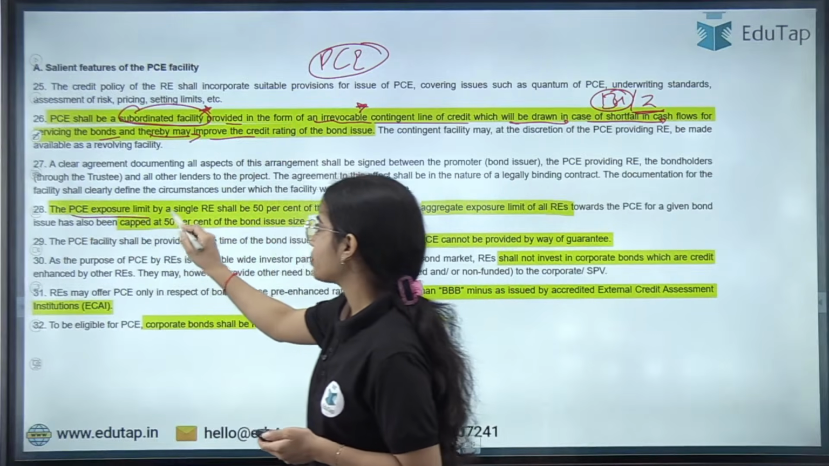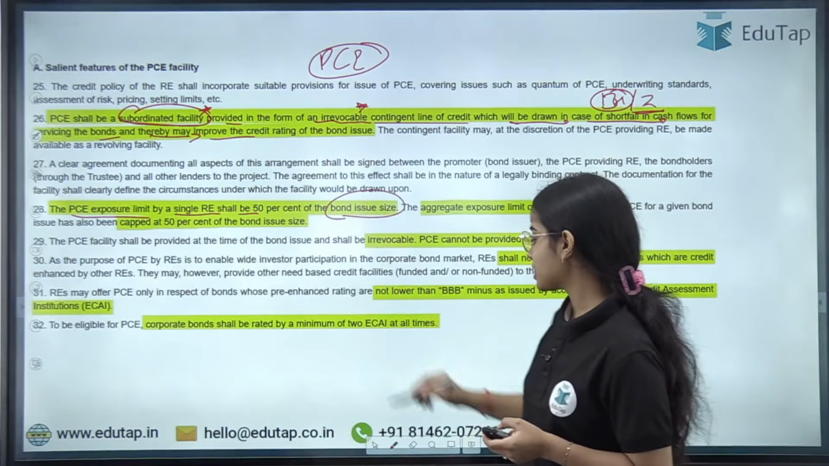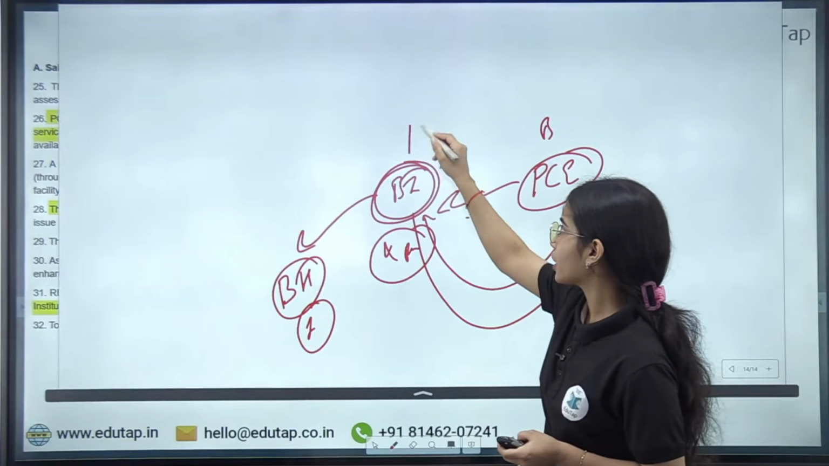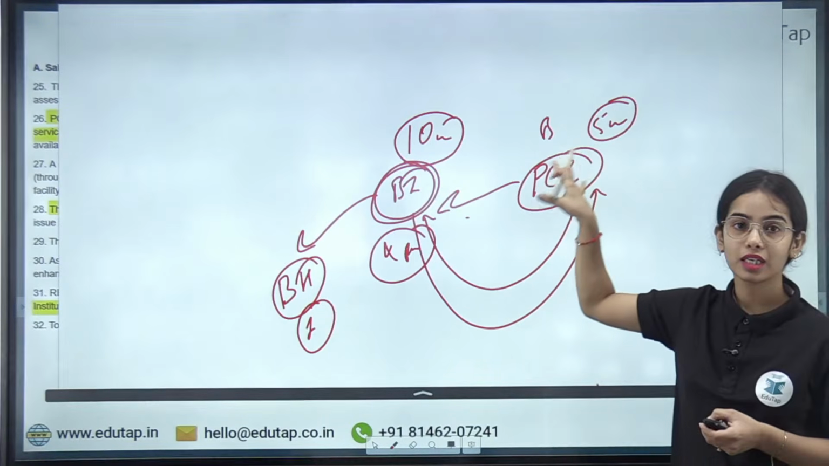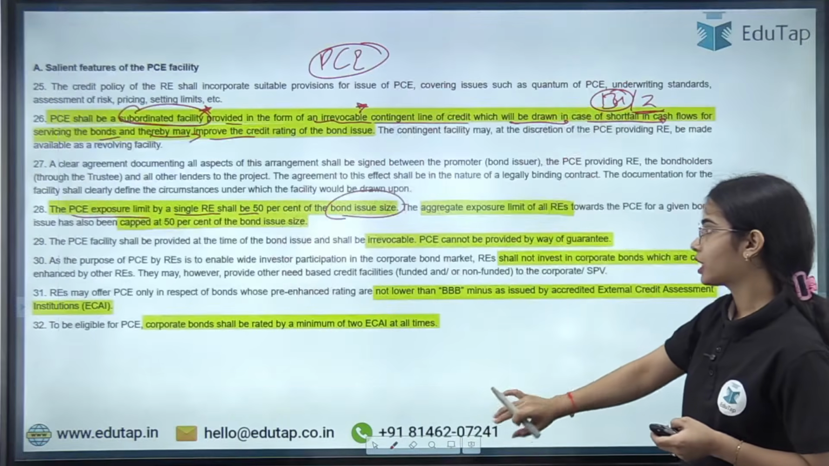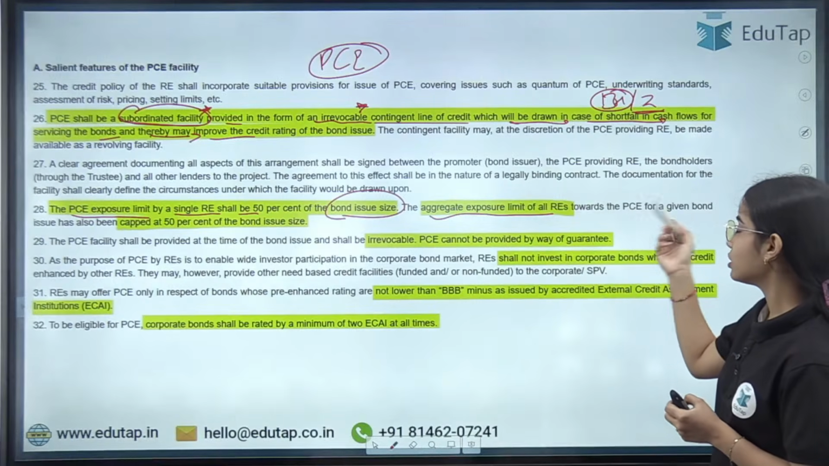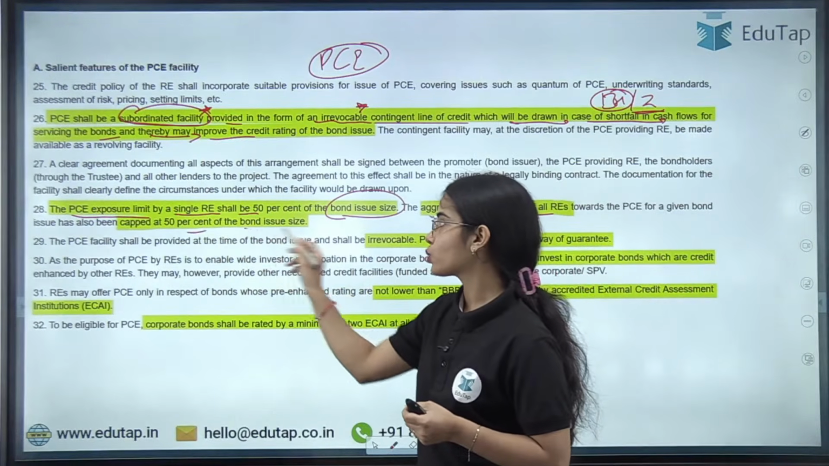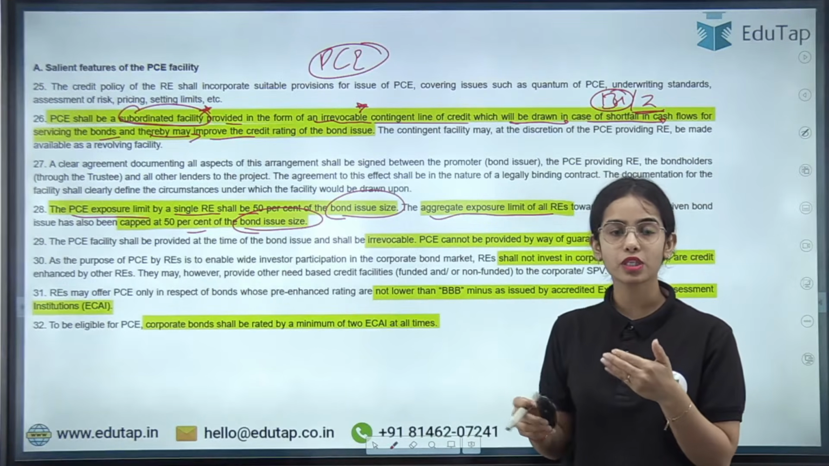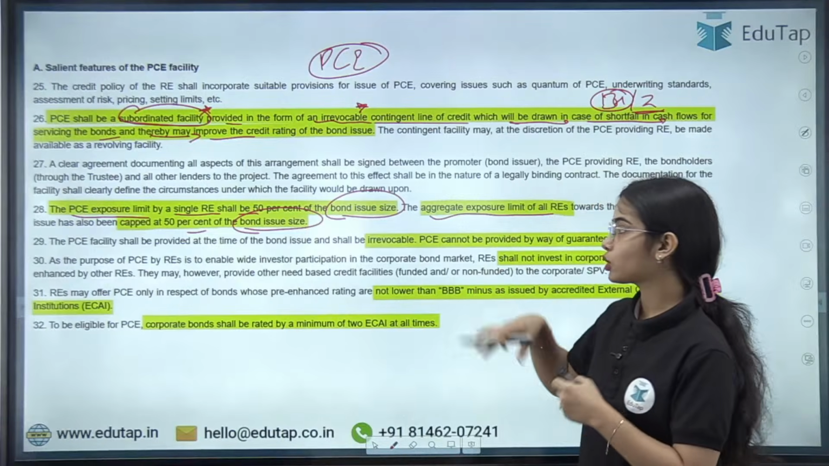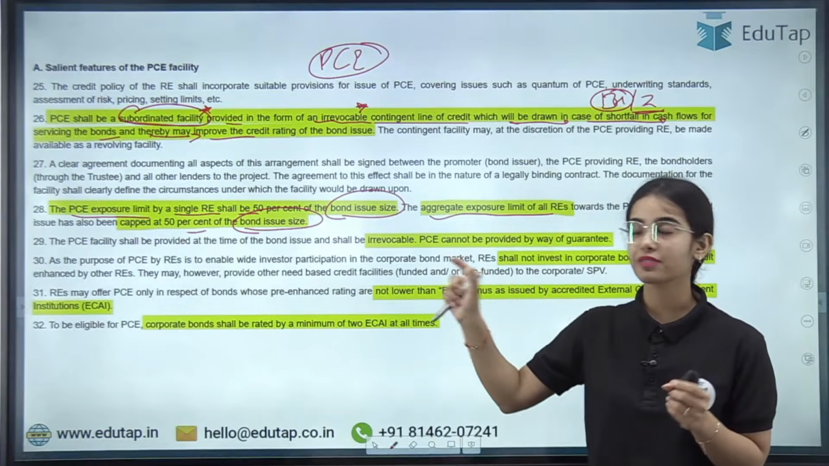Now, PCE exposure limit by a single regulated entity shall be 50% of the bond issue size. That means if the bond size is 10 crores, the PCE can be maximum up to 5 crores. This credit limit can be maximum up to 5 crores. The aggregate exposure limit by all the regulated entities combined for the PCE can be 50% of the total bond issue size. That means for the single regulated entity also 50% of the bond size, as well as for all the regulated entities combined, for a single bond the limit is 50% only.